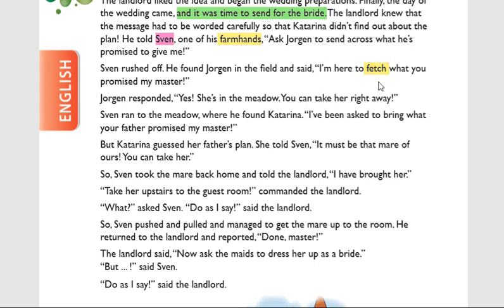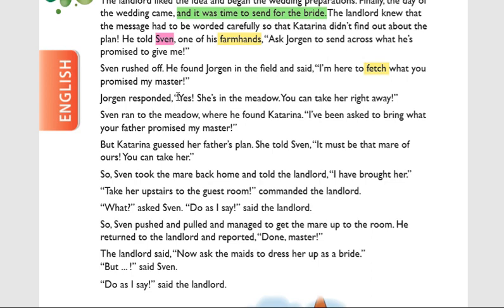What is the meaning of fetch? Bring. I am here to fetch what you promised my master. You already gave a promise to my master. Master means who? Landlord. So you gave a promise. So sir sent me to bring it.